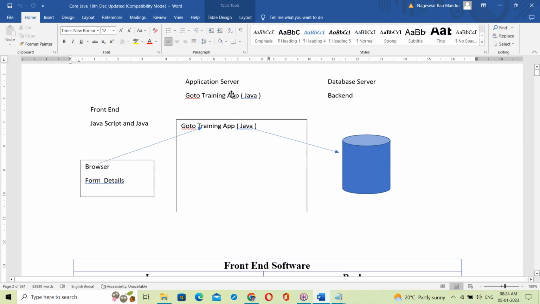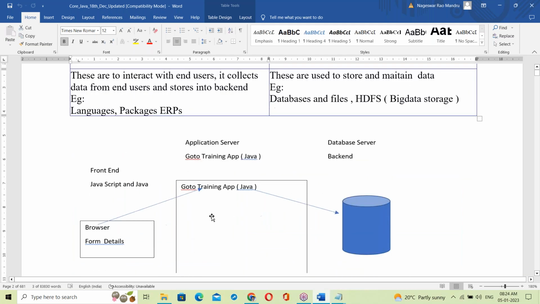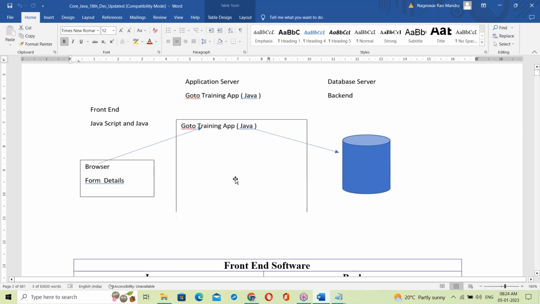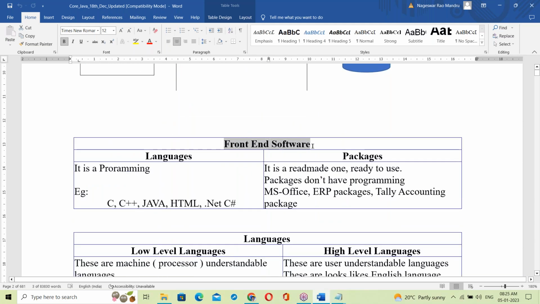Mostly at the server side; maximum things are at the server side. Java is a server side programming language.